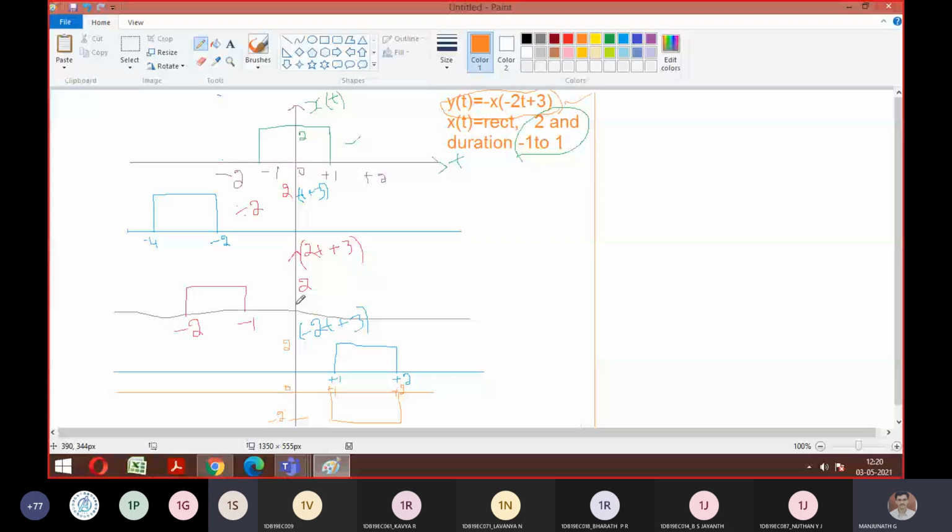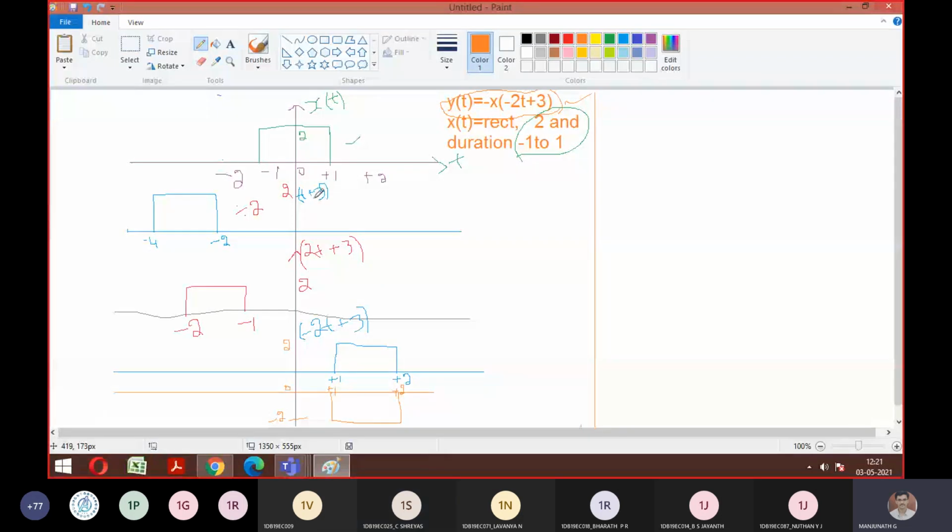Now the next one. According to the rule, can we finish all the shifting part first and then continue the scaling, sir? We have done shifting only. First we did the shifting, t plus 3, then the second step we did scaling. No, actually, the last minus will come at the end only. Unless I do the remaining part, I can't do this minus part. So first we went through t plus 3, that is shifting. Then scaling, then reflection, then folding. Correct?